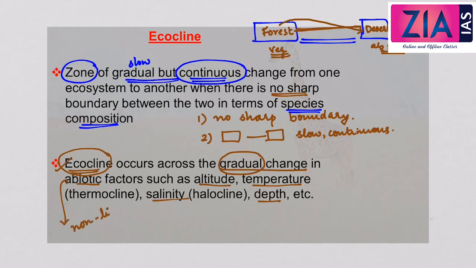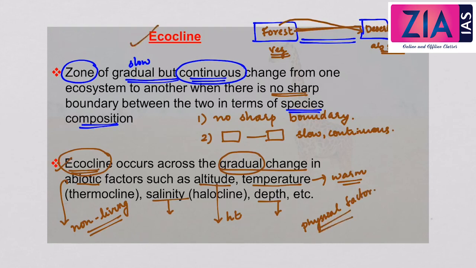So this change occurs due to the gradual change in non-living factors like altitude, that is the height, temperature, that is the warmth or the heat, then salinity and the depth. Depending on the abiotic factors, or rather physical factors, this gradual change happens. So I hope this concept of ecocline is also clear for you.